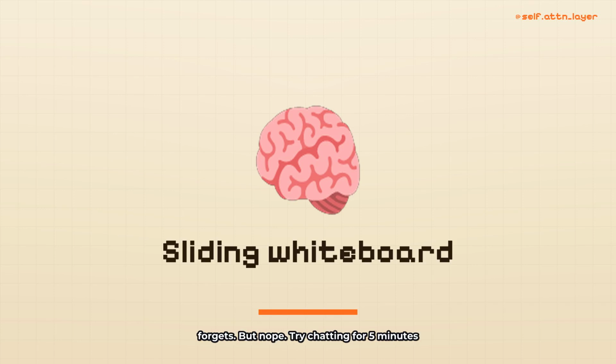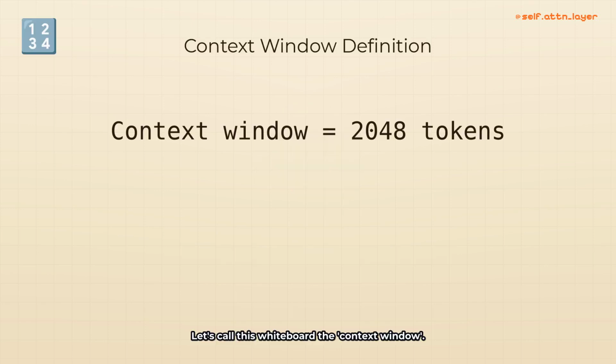But nope. Try chatting for 5 minutes and ask it about the start of the conversation. Often, it'll blank out. Why? Because it's not magic, it's a sliding whiteboard. Let's call this whiteboard the context window.